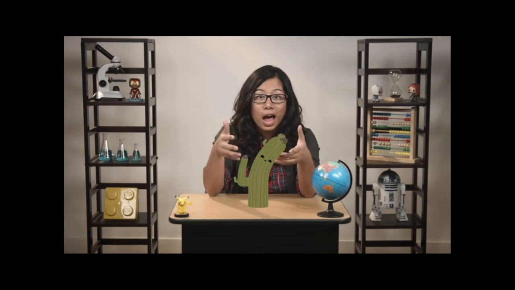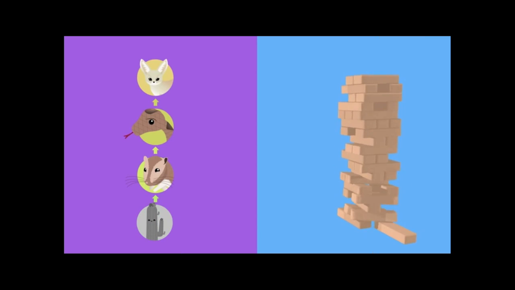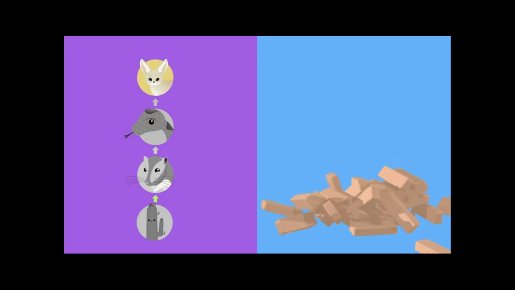Now, although the cactus has adaptations that help it store and save water, it still needs rain. If it doesn't get enough in a drier climate, it's not going to have anything to store, and it's not going to be able to survive. And you know what happens when we take out the bottom of the food chain? It's like taking the wrong block in Jenga. We throw the rest of the ecosystem off balance.